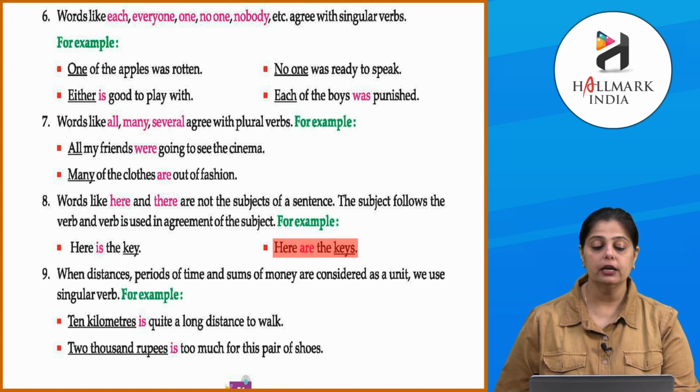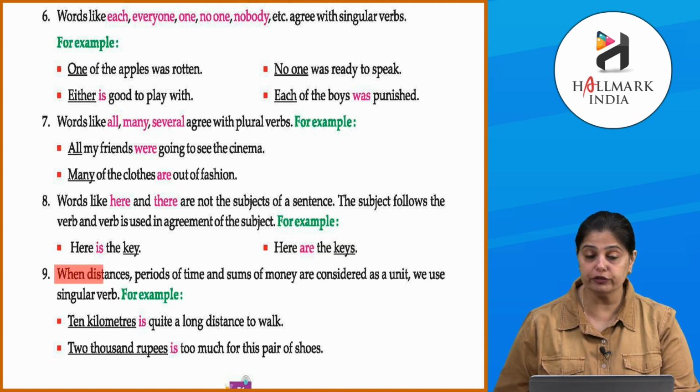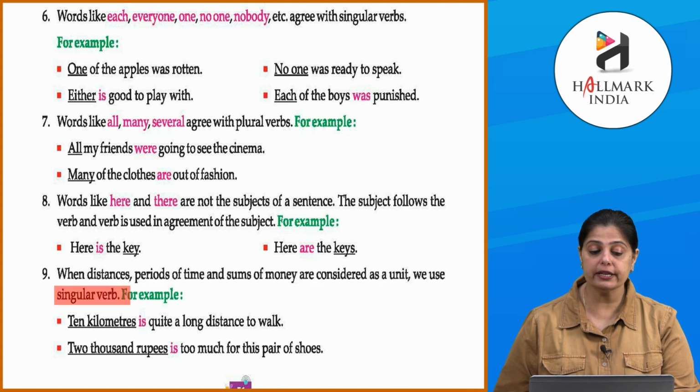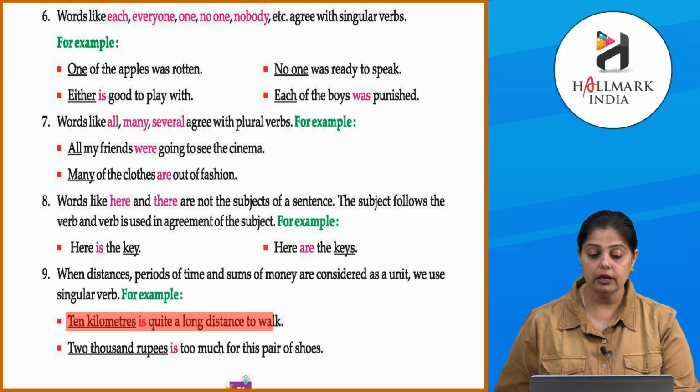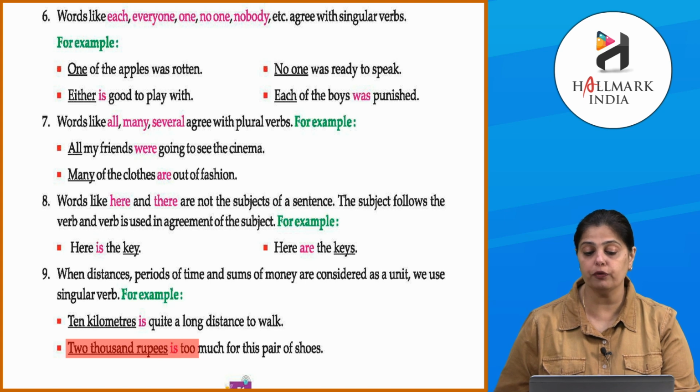Clear? Okay. So when distances, periods of time and sums of money are considered as a unit, we use a singular verb. So for example, 10 kilometers is considered as one unit. 10 kilometer एक unit की तरह consider किया है. So 10 kilometers is quite a long distance to walk. 2000 rupees is too much for this pair of shoes.